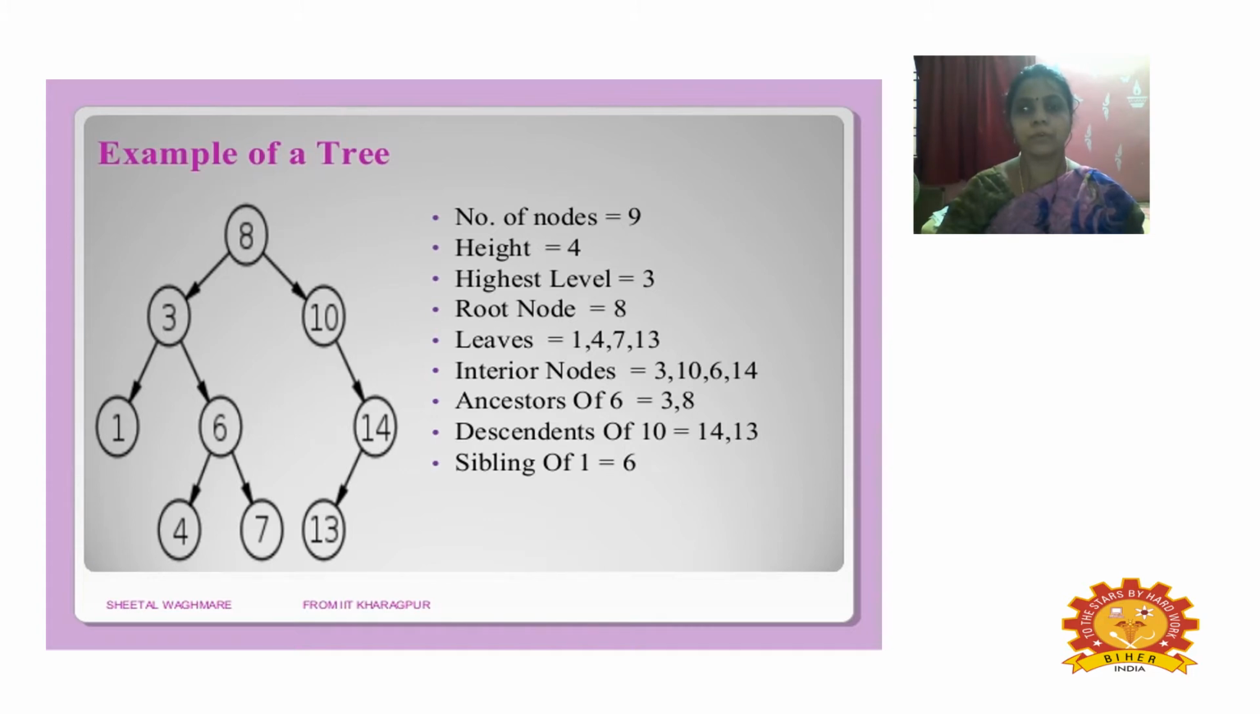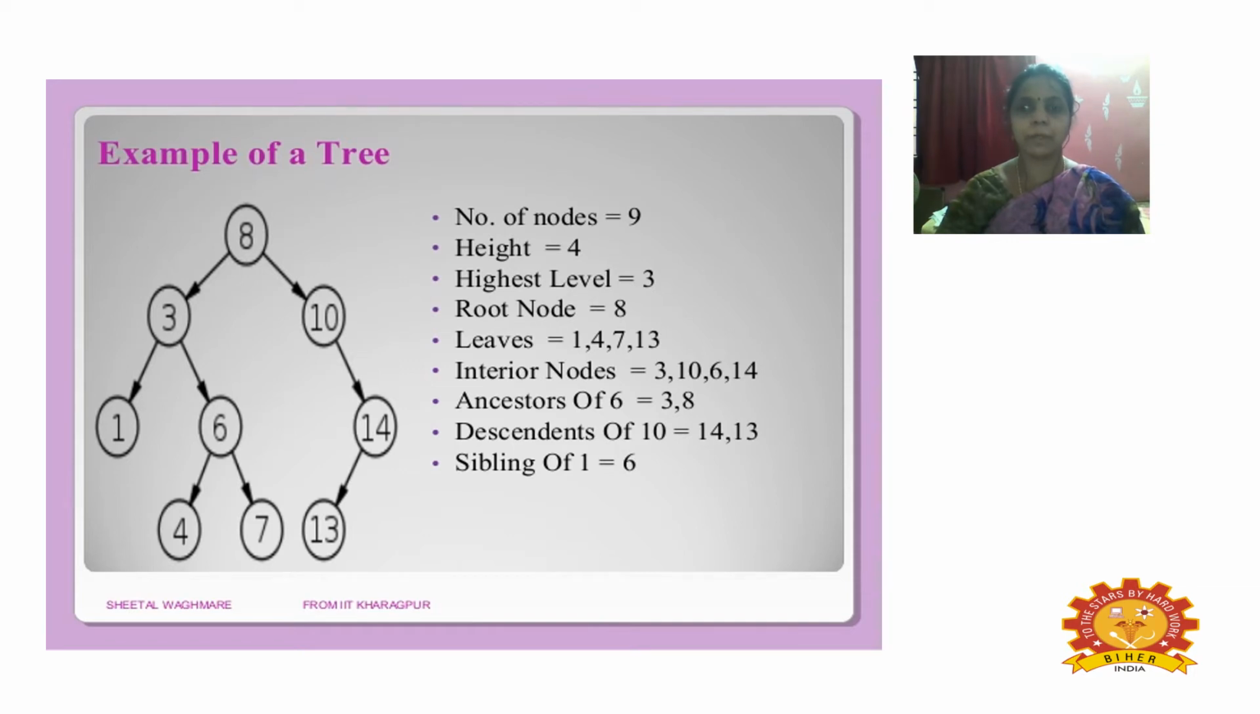The number of nodes here is 9, and the maximum height is 0, 1, 2, 3, so the maximum height is 4. The highest level is 3, 0, 1, 2, 3, and the root node is number 8. The leaves, the nodes present in the entire tree structure without children, are 1, 4, 7 and 13. Interior nodes are 3, 10, 6 and 14, and the ancestors of 6 are 3 and 8, and the descendants of 10 are 14 and 13.